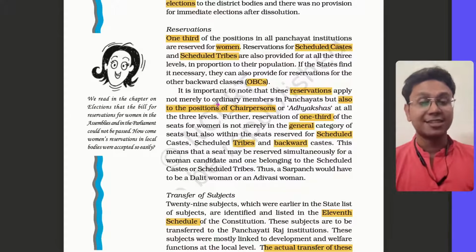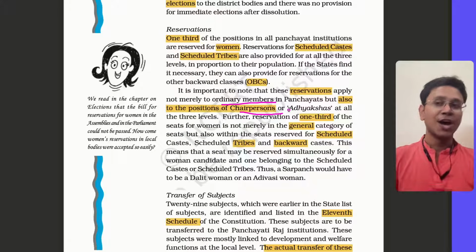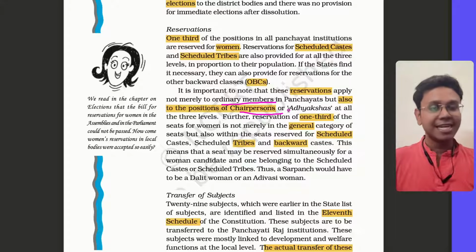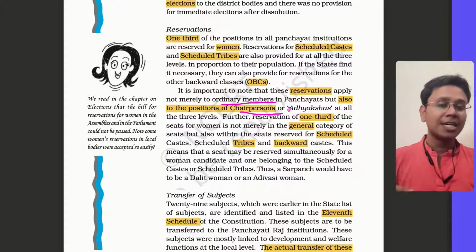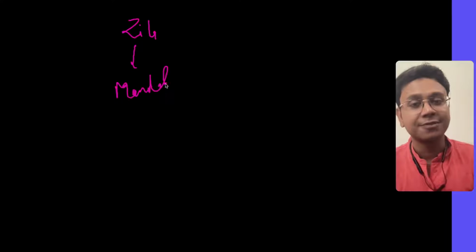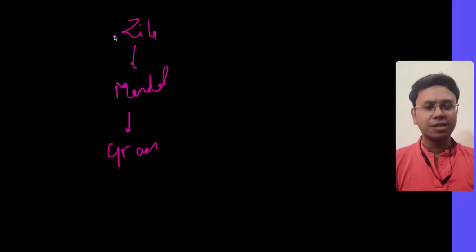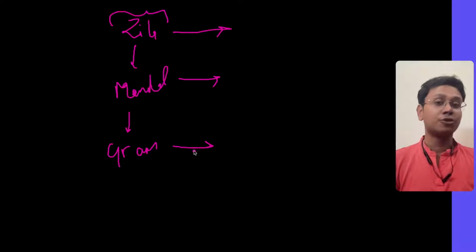Now, read this point. This is very important. It is important to note that reservations apply not merely to ordinary members but also to chairpersons. So all these three tiers have chairpersons also. So 1/3 of chairpersons of Gram Panchayats will be reserved. Let me explain this. I told you there is Zilla, there is Mandal, and there is Gram Panchayat. Now there will be members of these three levels, and reservation is for them. But there is a chairperson for all these three, and there's a reservation for them also.